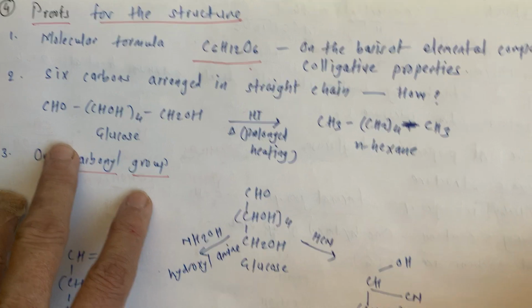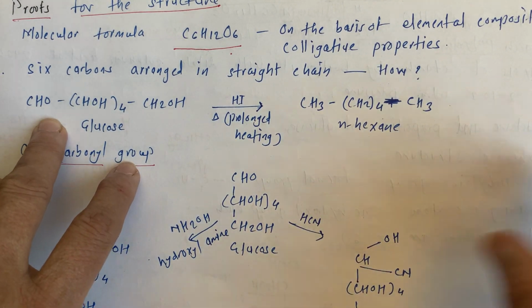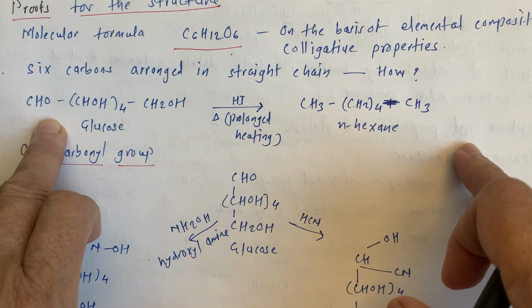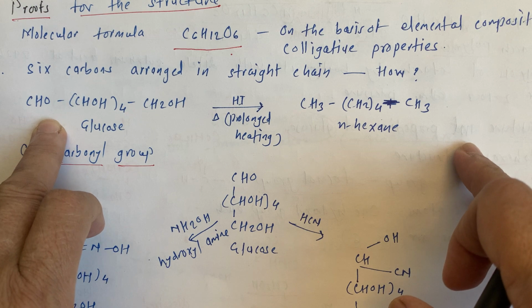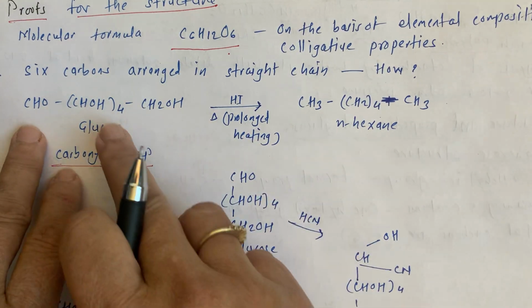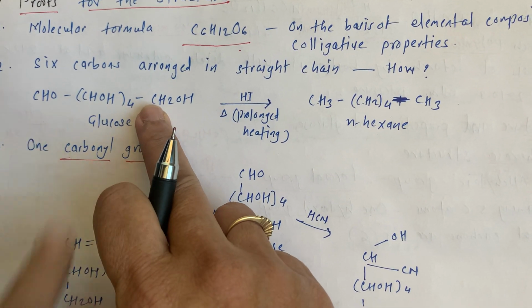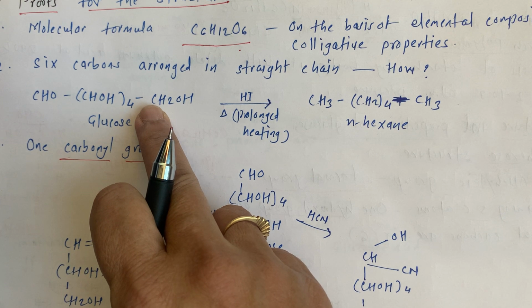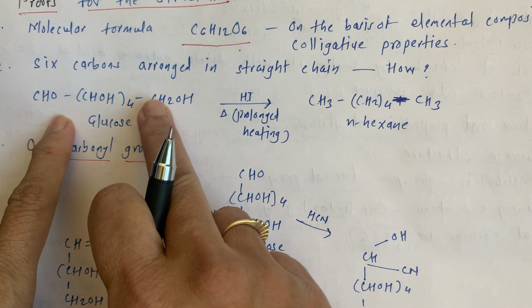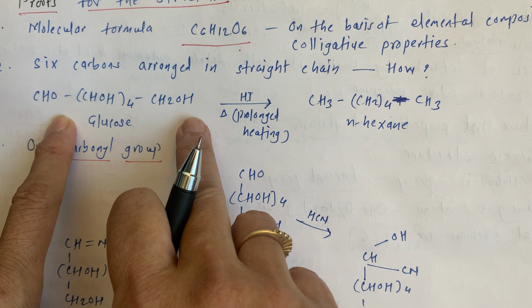Now, how is it linear, and how are all these 6 carbons in one chain, why are they not a branched chain? For that, one reaction is given in our textbook. You just have to remember this, don't go into details or the mechanism or the byproducts.